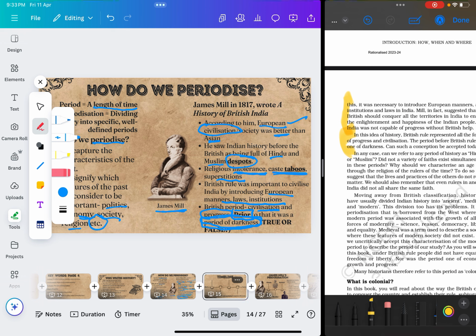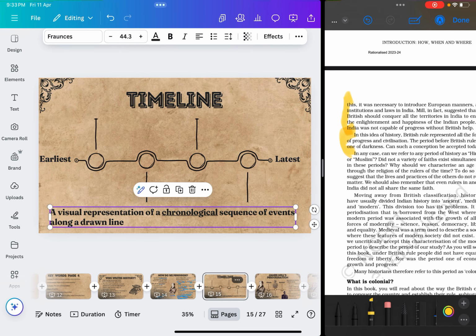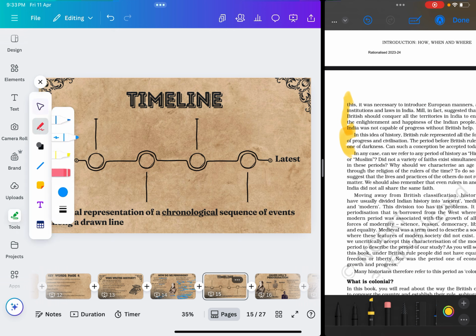Now, to understand how James Mill divided or periodized history, we'll use the help of a timeline. What is a timeline? It's a visual representation of a chronological sequence of events along a drawn line. So from the starting point to the end, with different periods in between, we will put history on a straight line so that we can go in chronological sequence from earliest to latest.